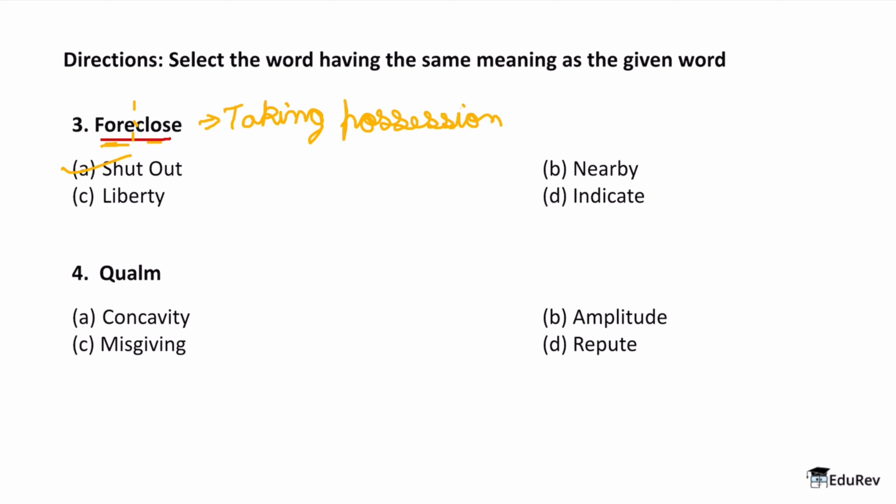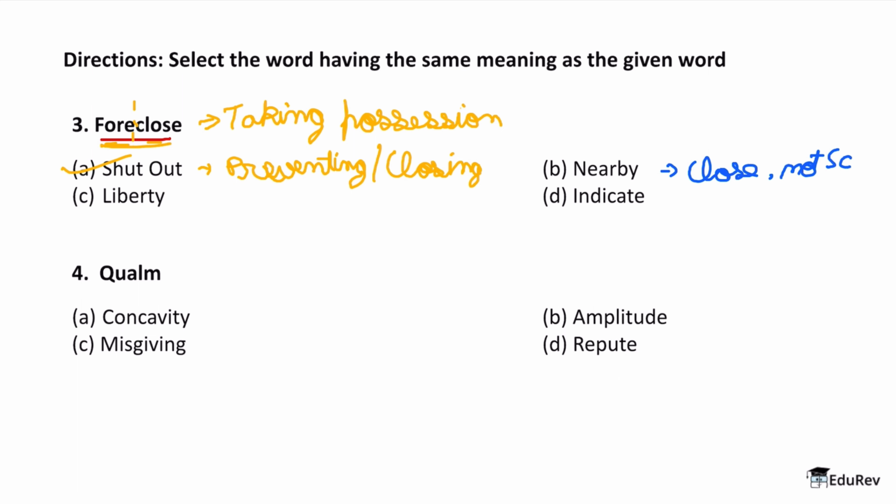Why? Because this means very similar, because shut out also means preventing or closing. So it means either preventing or closing, which is similar to the word foreclose. Because if I talk about other words, you see how vastly different they are. Nearby basically means something that's close, in terms of direction. So close or not so far, so that no one gets confused.